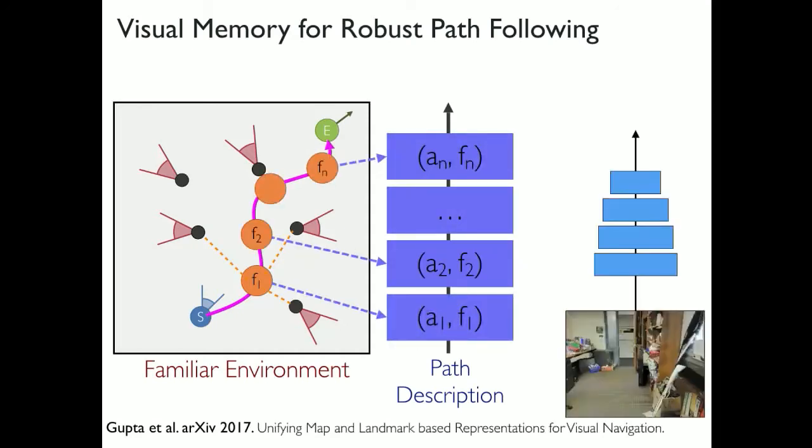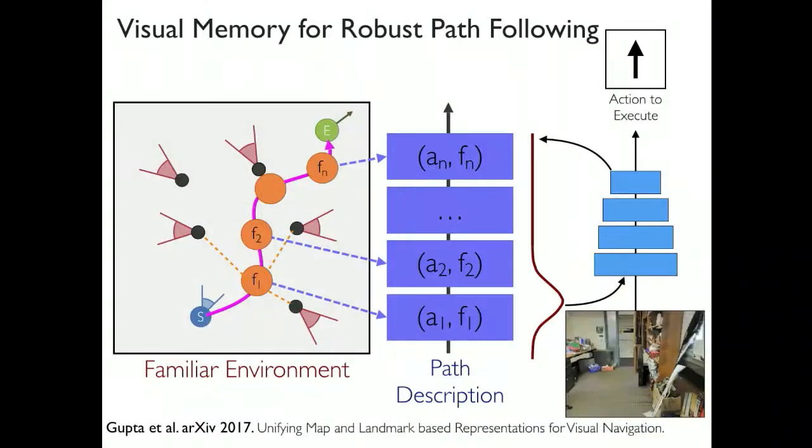And now what we have is essentially a controller that is trained to localize against this description of the path given the current image. And now if it localizes against it, it figures out what information it needs to take out from that path description to take the right action in the world. And thus what you can see is essentially over here, localization is now being built into this neural network as something that it has to do so as to take the right action in the world.